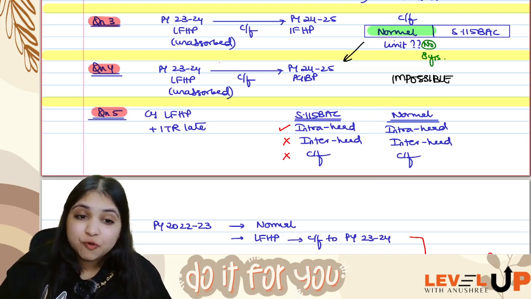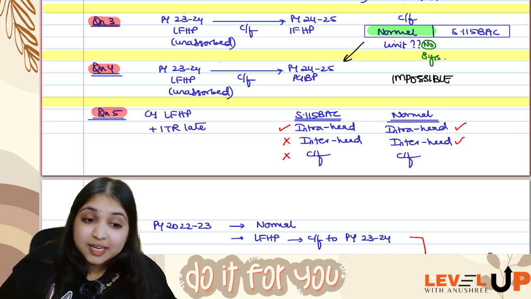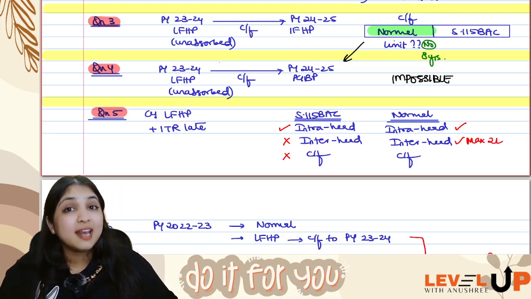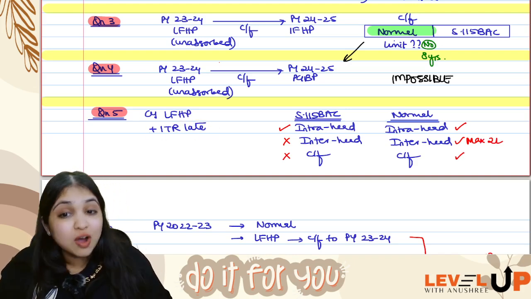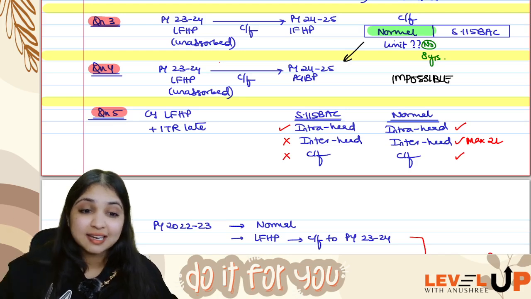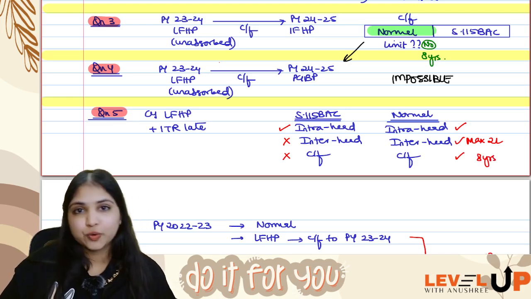Then what if your assessee is following normal provisions? Can you do intra-head? Yes. Can you do inter-head? Yes, but inter-head you can do maximum only 2 lakhs. If you still have any loss left, can you carry forward to the next year? Yes. Even though assessee has filed ITR late, still assessee can carry it forward to the next year. Totally you can carry it forward for 8 years.